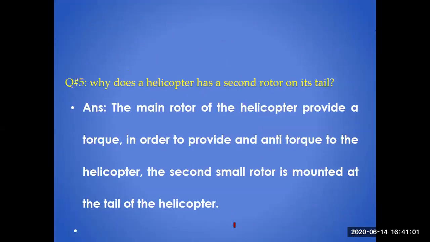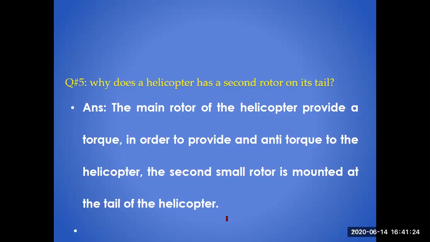So why does a helicopter have a second rotor on its tail? The main rotor of the helicopter provides a torque. In order to provide an anti-torque to the helicopter, the second small rotor is mounted at the tail so that they will cancel each other at the end. There will be no torque produced in one direction.